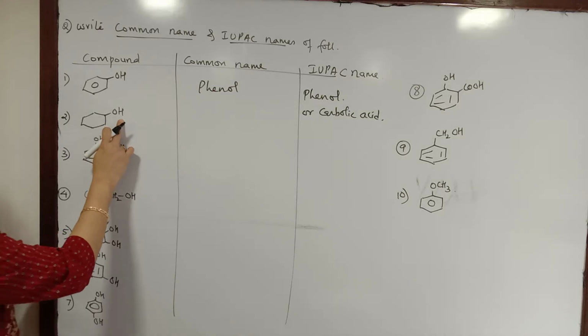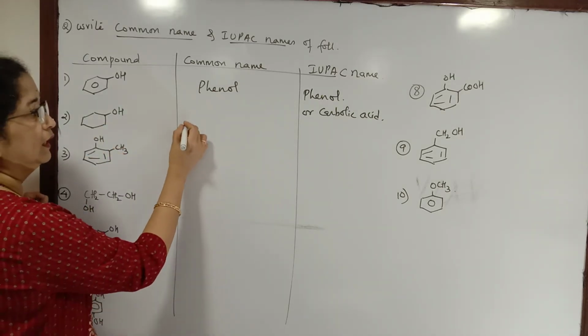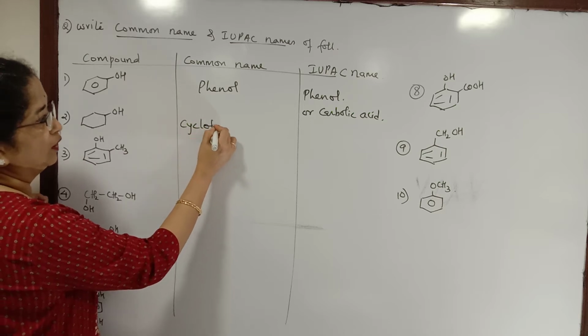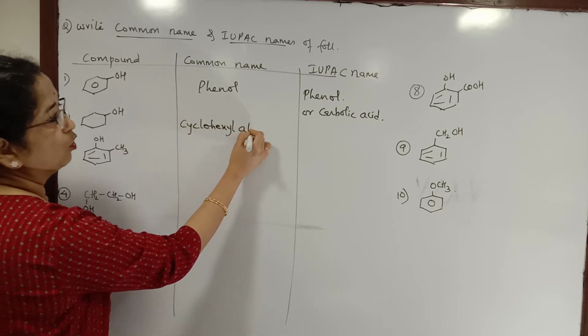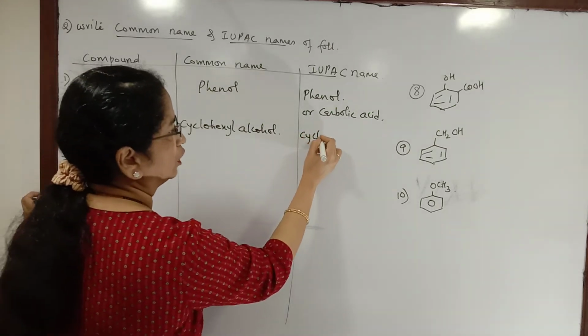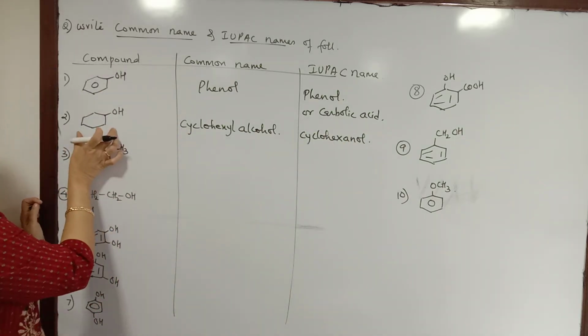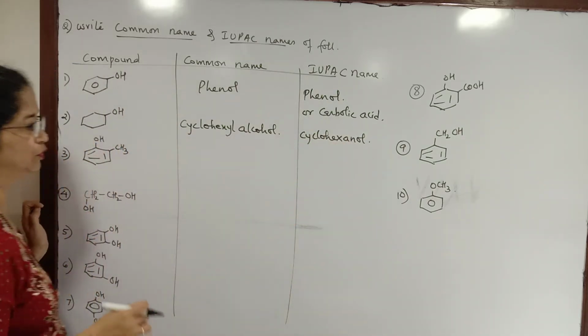But here the OH group is on a saturated cyclohexyl ring, so this is cyclohexyl alcohol in the common system. In the IUPAC system, it is cyclohexanol. So we write the name of the parent alkane, remove the E and put OH.